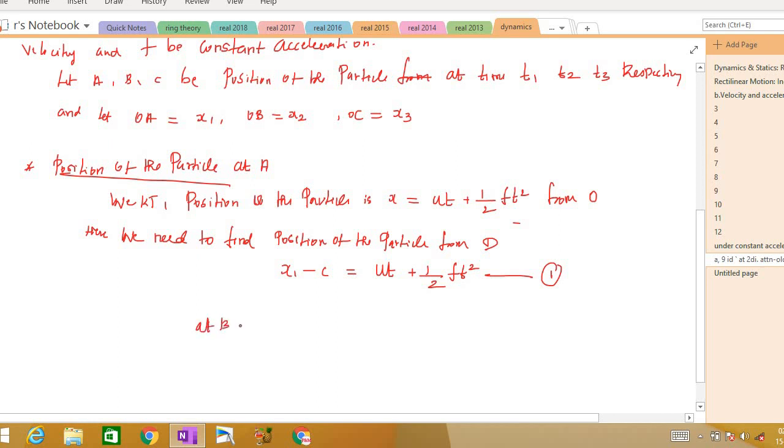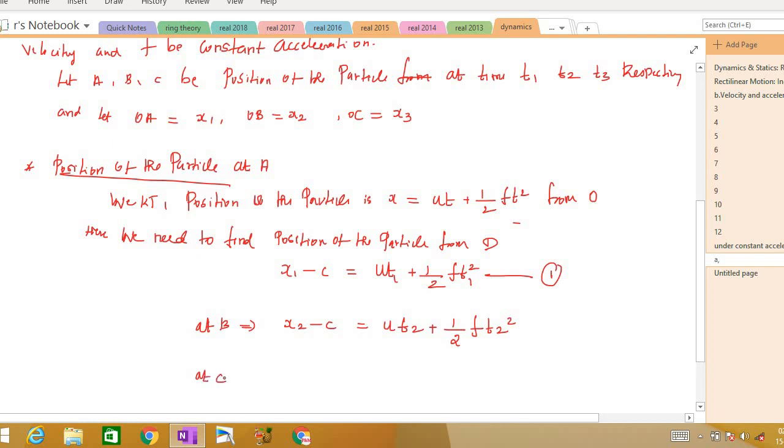So similarly, at B will be x2 minus C is equal to, so this is time t1, so we mark this as t1, and this is ut2 plus 1 by 2 ft2 square.